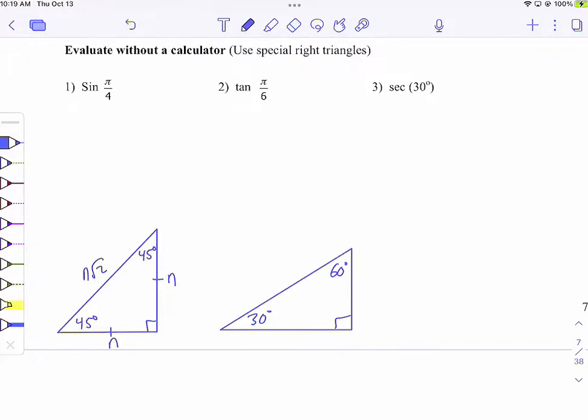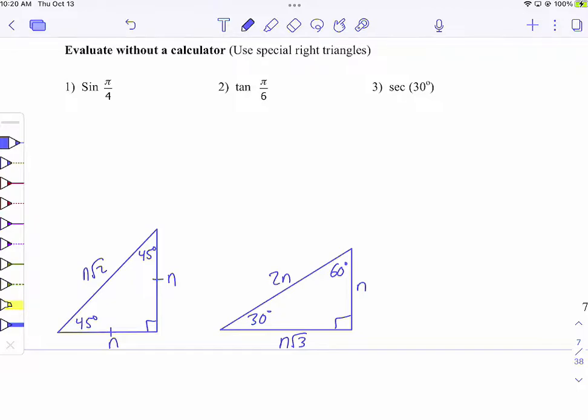Let's see if you remember this. The key side is the one across from the 30. We call that n. What do you label the hypotenuse? How long is it compared to this side? 2n, yeah. So the side across from the 30 doubled is the hypotenuse. So if this was 5, this would be 10. And then what's that third side? N root 3. And these are the 2 special right triangles.